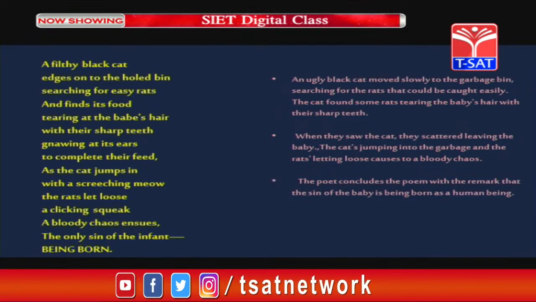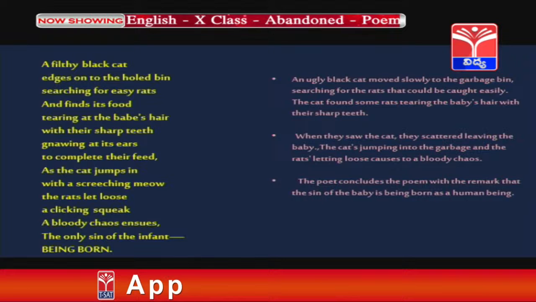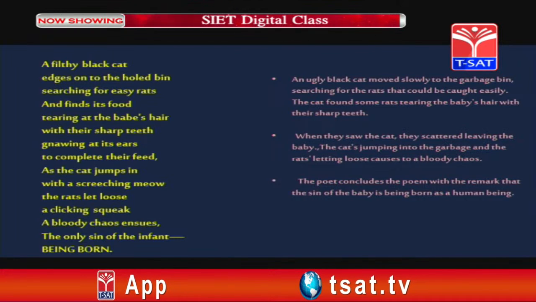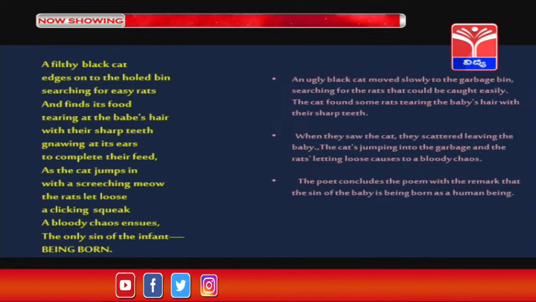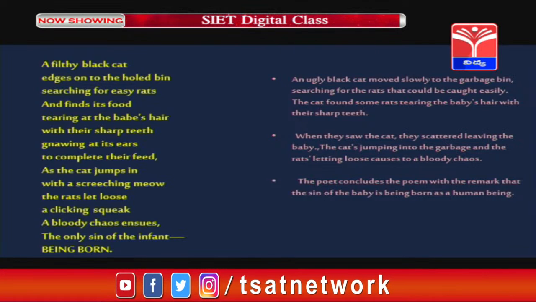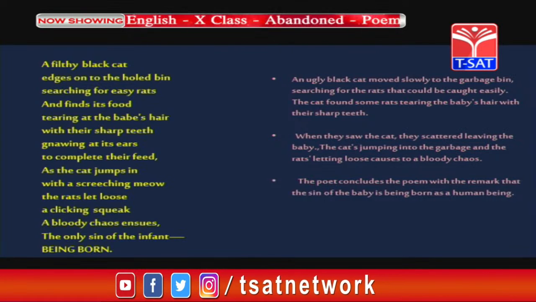So, what happens as a result of this cat's jumping? The cat's jumping into the garbage bin and the rats letting loose causes a bloody chaos. There happens a bloody chaos as a result of the cat jumping in and the rats letting loose.